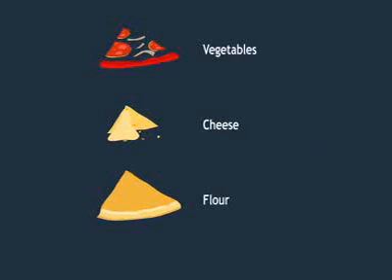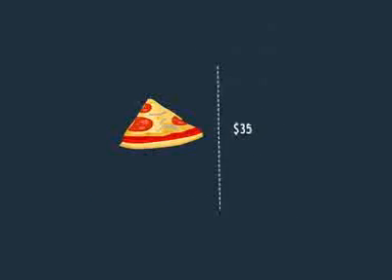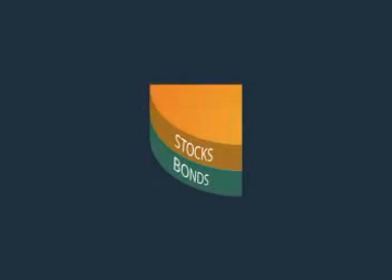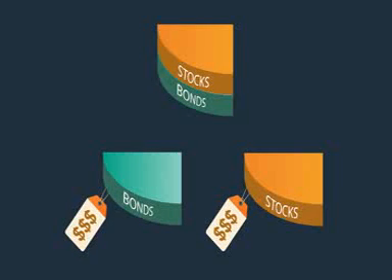The proportions of each ingredient of the pizza would affect the price. Some pizzas may have extra cheese, hence a change in the price of cheese would have an effect on the overall pizza cost. In a similar way, NAV will be affected by the instruments that it is invested in.